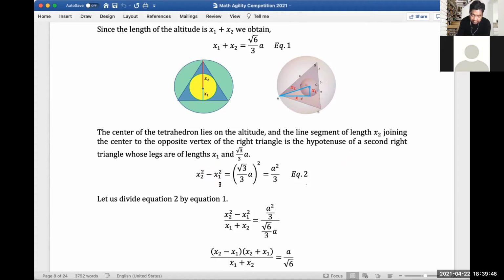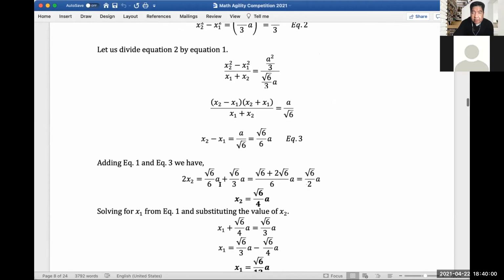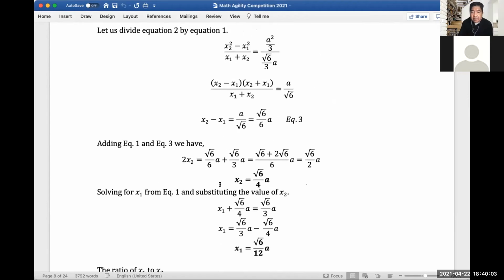And then let us divide equation 2 by equation 1. So equation 1 is x plus 1. If we expand the quadratic equation, which is the numerator, so let me just scroll it up, we can expand it as x sub 2 minus x sub 1, quantity x sub 2 plus x sub 1. So we can see that this cancels out, this and this, right? And we have x sub 2 minus x sub 1 equal to square root of 6 over 6, which is our equation 3.